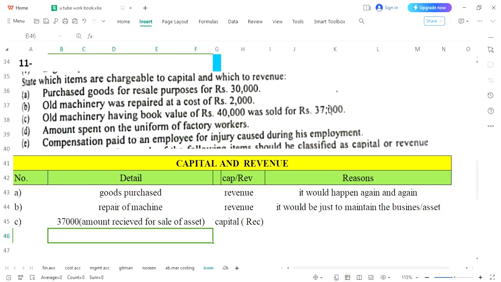So now we will see what 3000 is. How have you calculated 3000? Asset was 40,000 and you have sold it for just 37,000. So the remaining 3000 is your loss.